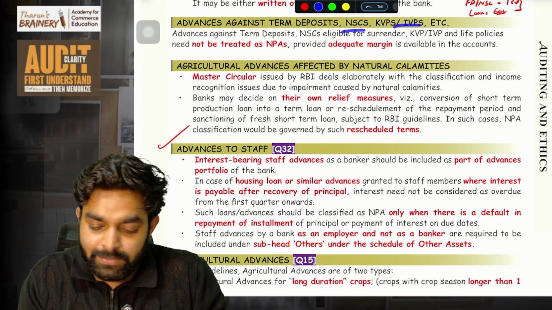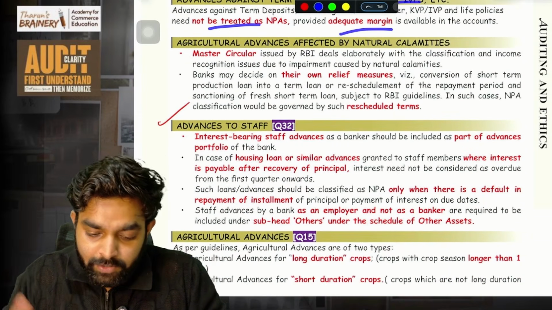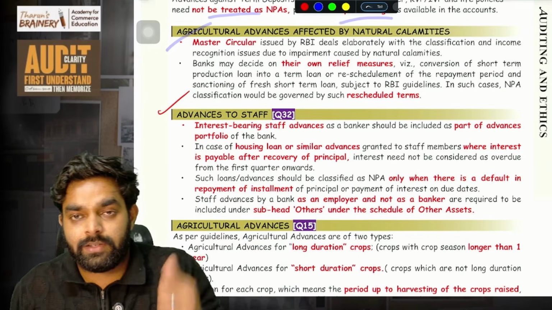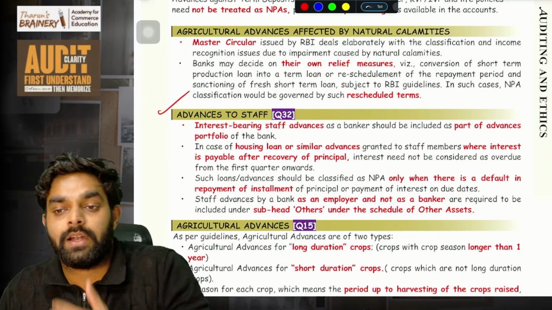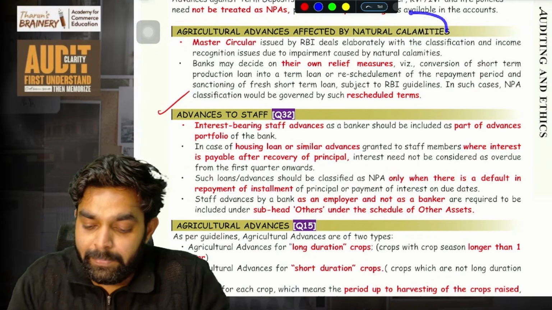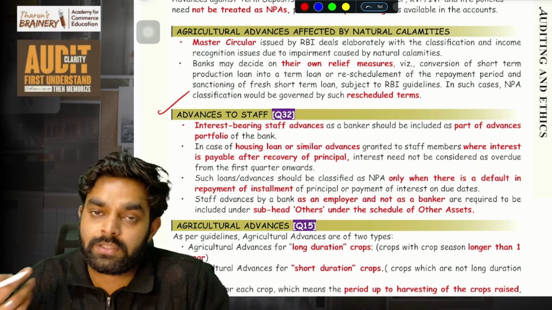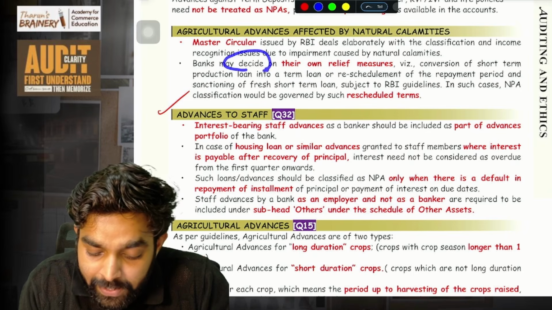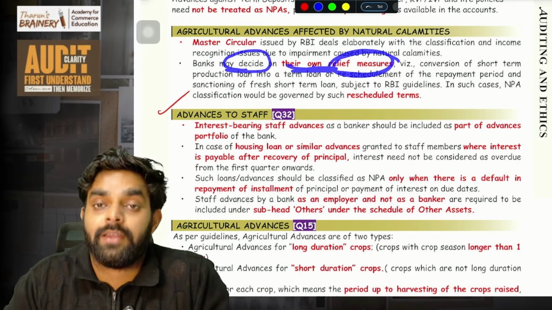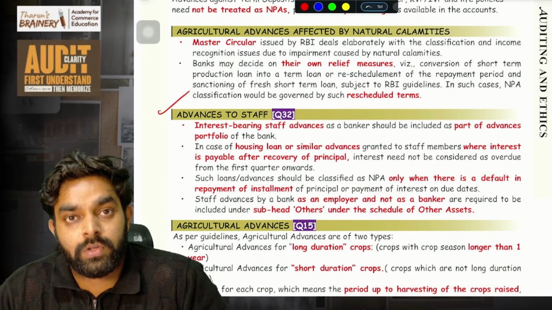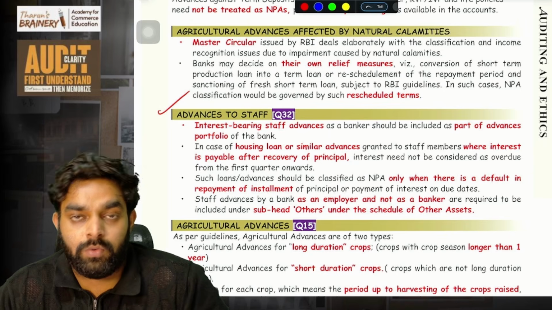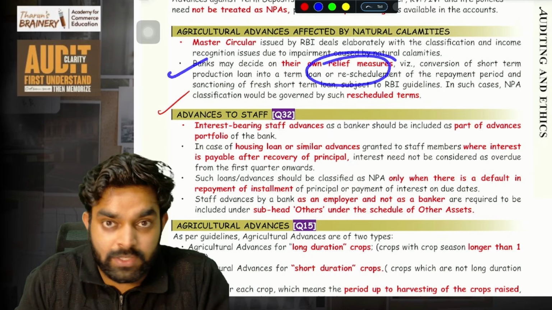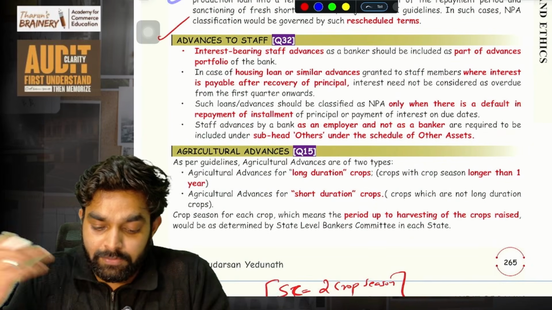Then all these things are basically easy. Assets like NSC and KVP should not be treated as NPA because adequate margin is there. Agriculture advances: the bank has given an agriculture loan to someone and a natural calamity happened, like a flood, and the agriculture is completely destroyed. In that case, for NPA classification, the bank may decide its own relief measures. Should they classify it as NPA? What should they do? The bank has the power to decide. No fixed rule is there. RBI has given the power to the bank.